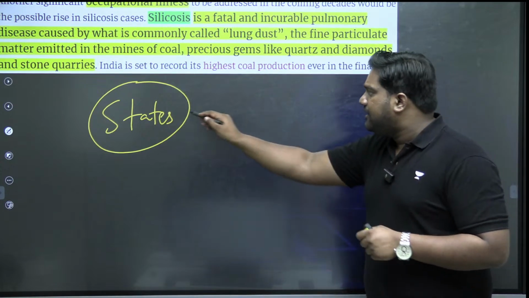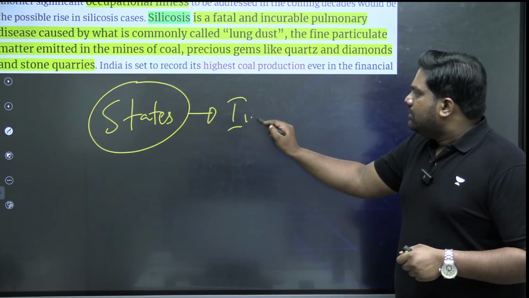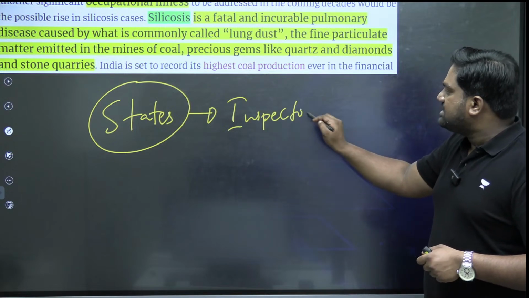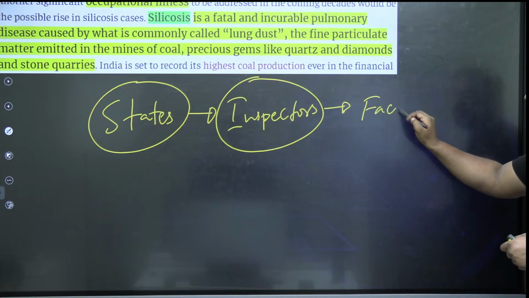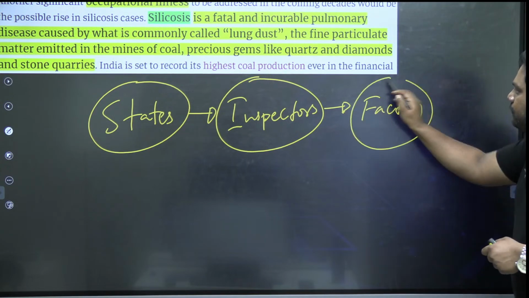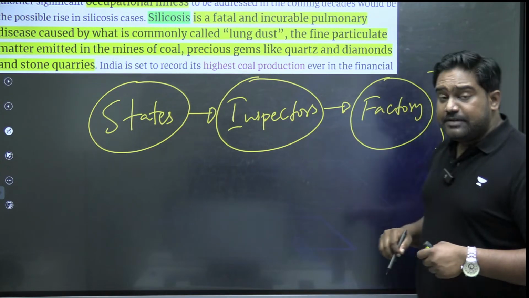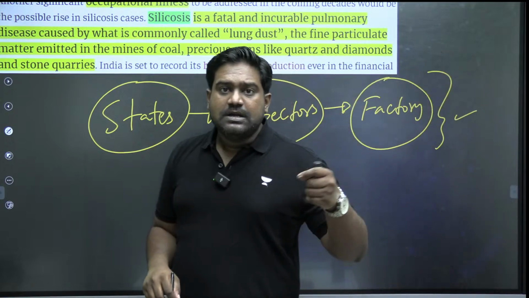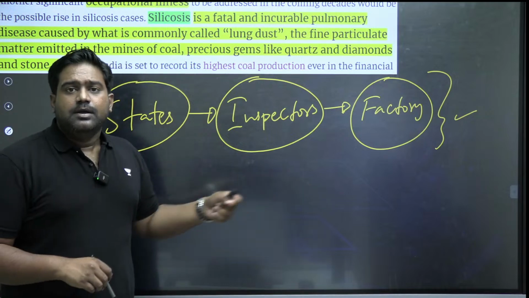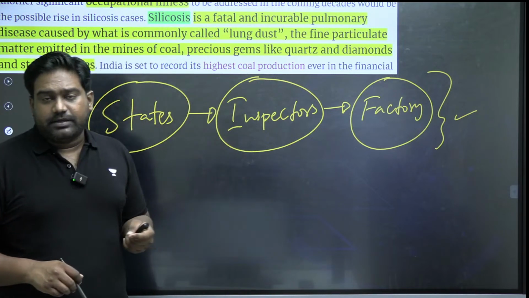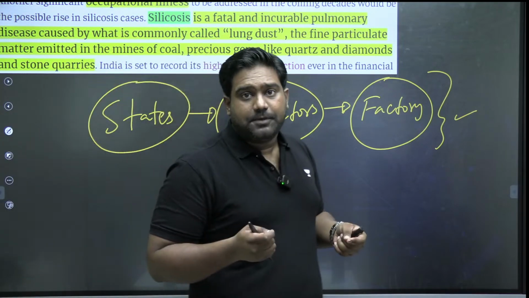But the problem is that the inspectors at the state level, who are supposed to frequently inspect the workplace and enforce the laws, and if there are violations, they have to impose penalties, revoke the licenses of these factories. But many of the inspectors at the state level happen to be corrupt.